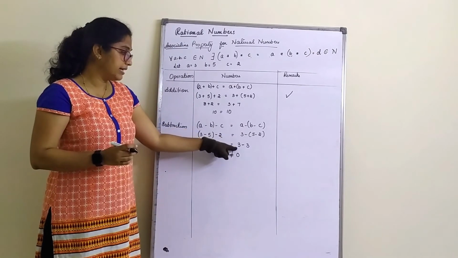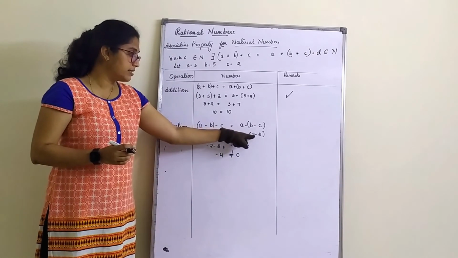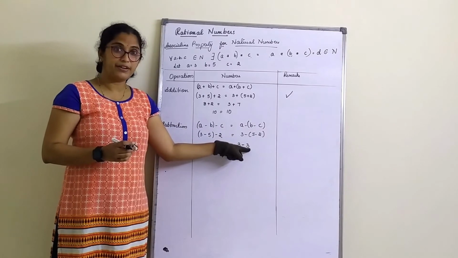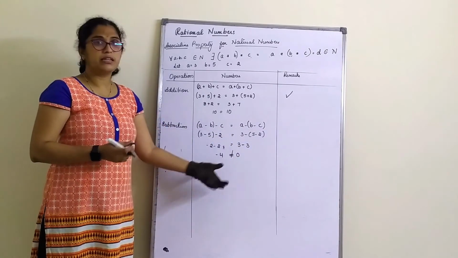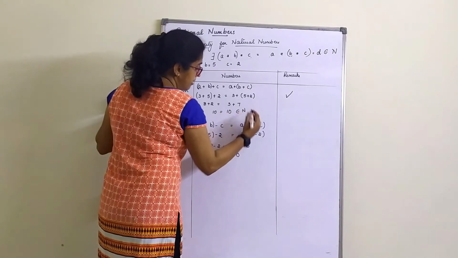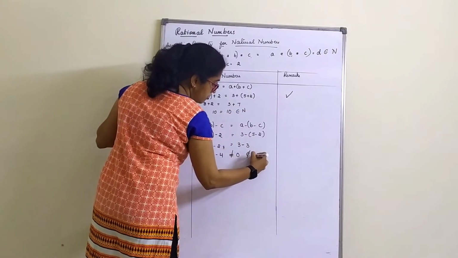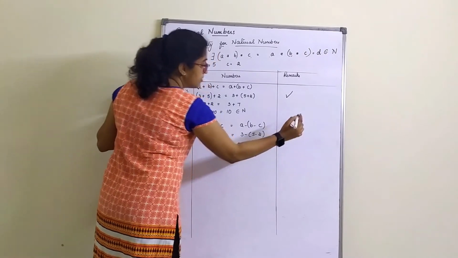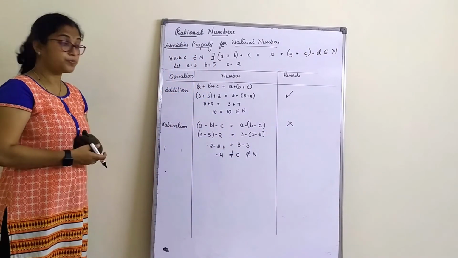See, I have written 3 as it is, minus sign as it is, and 5 minus 2 is 3, I have written. Okay, both the numbers are not equal. So I will write here: does not belong to N, does not satisfy.